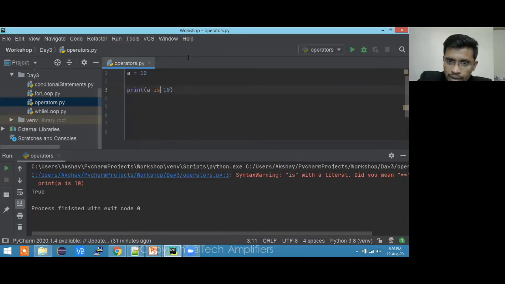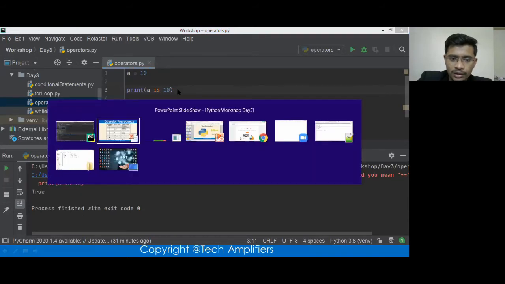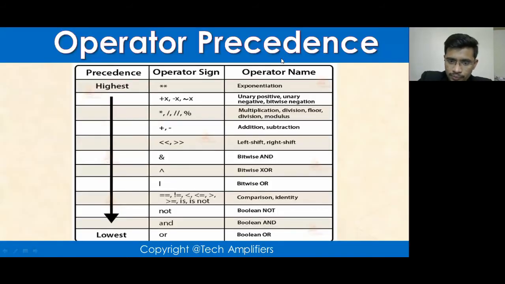Can't see your screen. Sorry, are you able to see my screen? I'm right now on the operator. Yes, Pile is saying yes, Prajwal is saying yes. Vaishnavi, please check your internet connection.